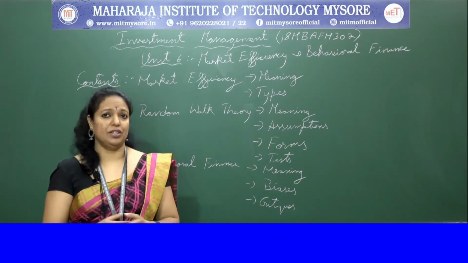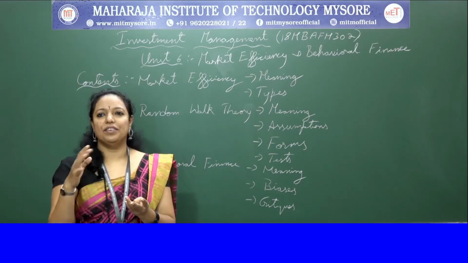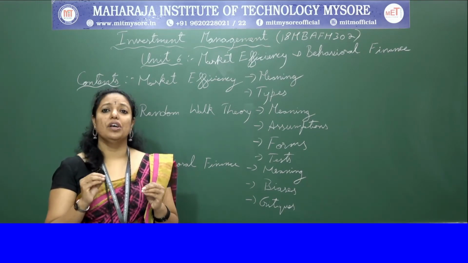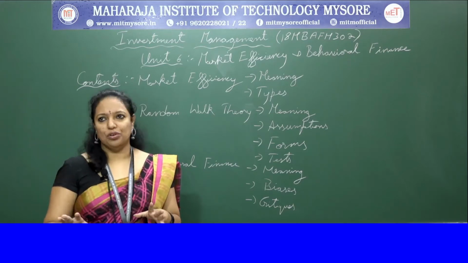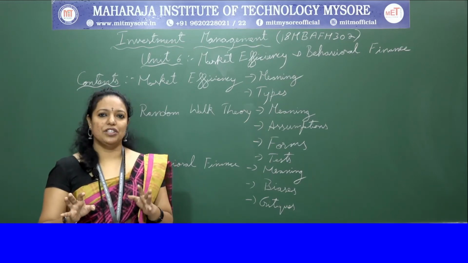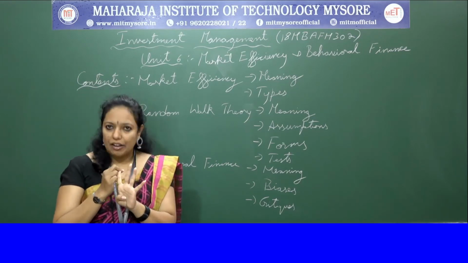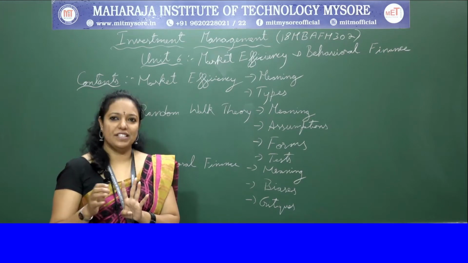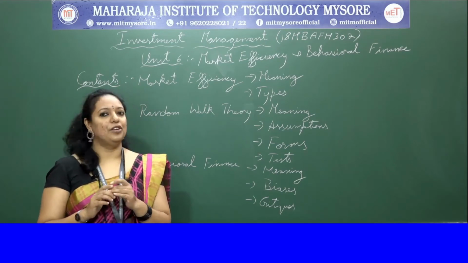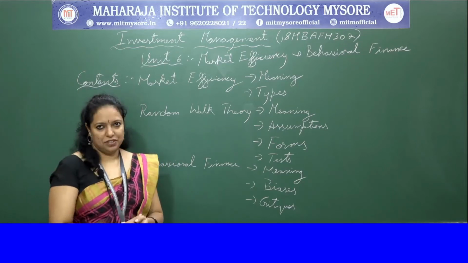Everyone receives the information completely. It receives perfectly. It receives completely means everyone receives the entire information, and instantly. Everyone receives the information very quickly, instantly, and at no cost, meaning the information will not be paid for. Everyone receives the information for free. It has to concentrate on 4 parameters, that is, an efficient market is where all the information is transmitted perfectly, completely, instantly and with no cost. Okay, these are the 4 things which are very important in market efficiency.